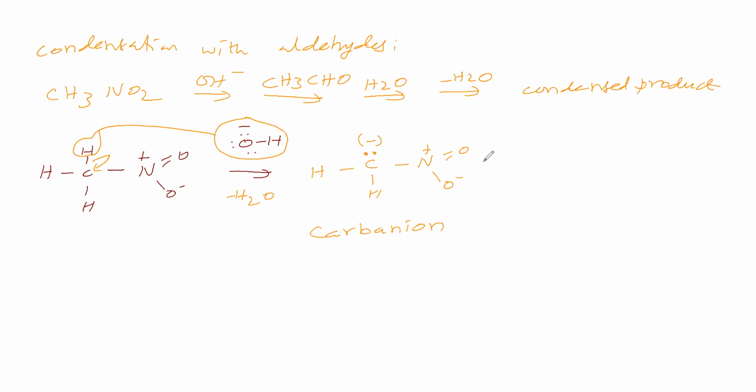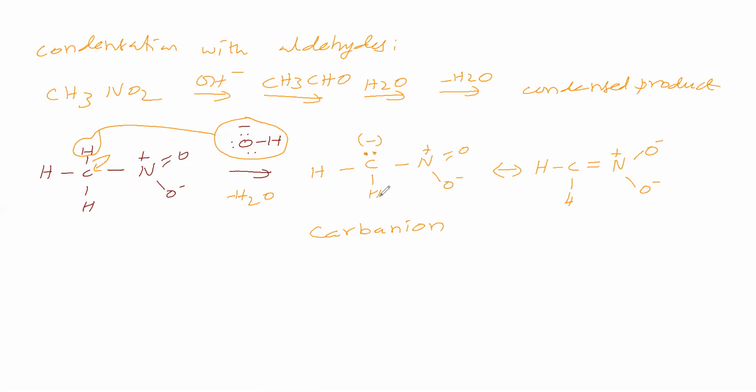Then this carbanion goes for resonance stabilization. What is resonance stabilization? This lone pair becomes a pi bond here, and this pi bond becomes a lone pair here. So here the single bond becomes a double bond, the double bond becomes a single bond, and we will get it like this. This lone pair and pi bond are in conjugation, therefore they go for resonance.